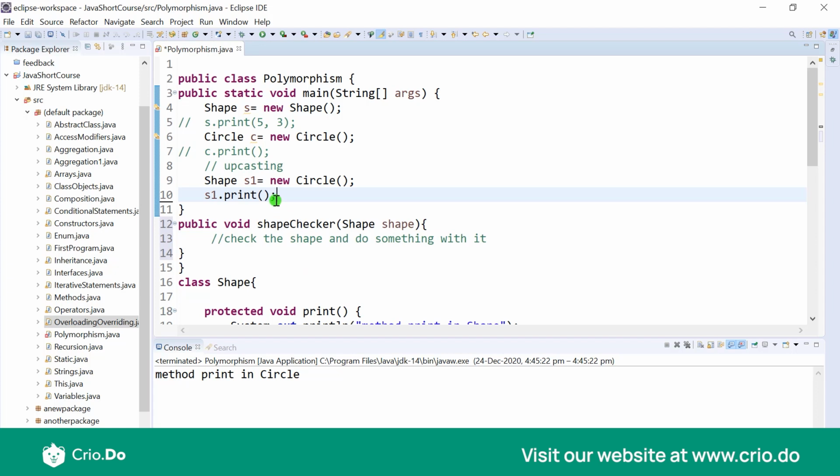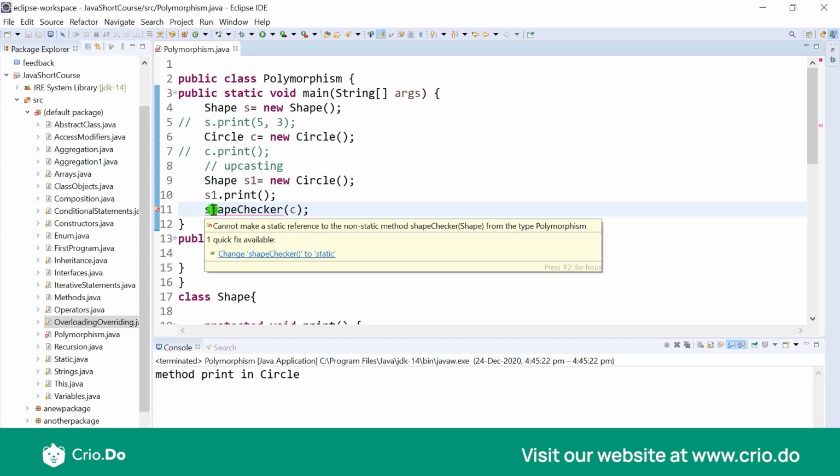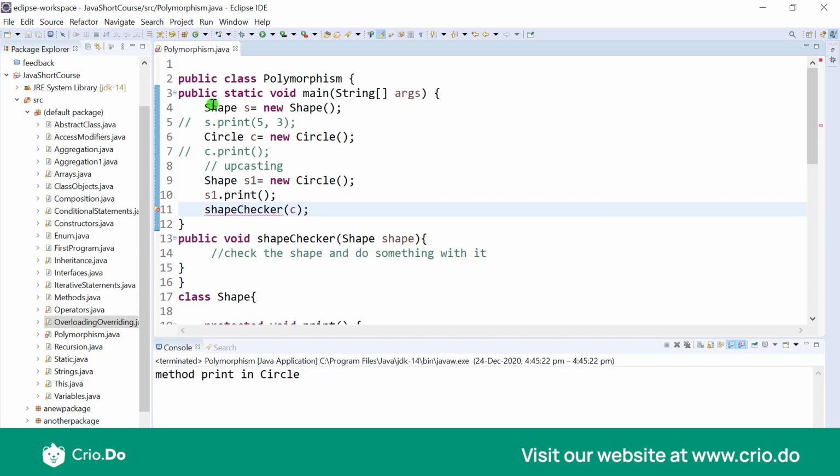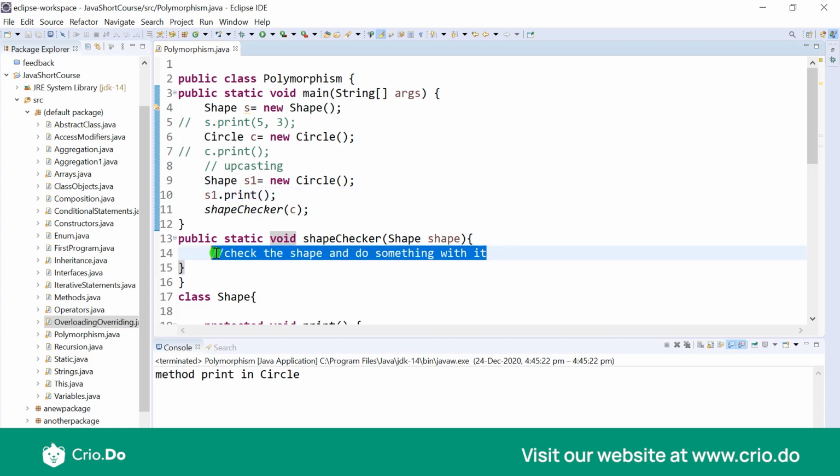Now what we want to do is we want to call this shapeChecker using any particular object. So let's say we have this object C, and we want to pass this C in our shapeChecker. So we'll call this method from our main, and we want to pass C. This has to be static just because we are calling it from static main. This is something which we already saw when we were discussing static. And now as you can see, the shapeChecker gives no error even though a proper object of circle is passed to it. And the reason for that is this runtime polymorphism coming over here.